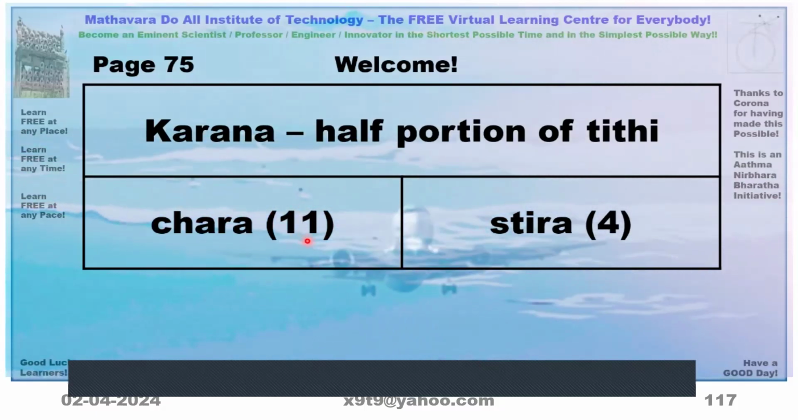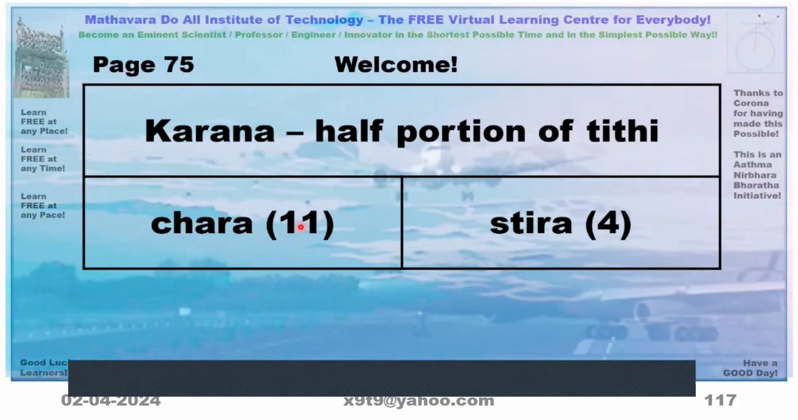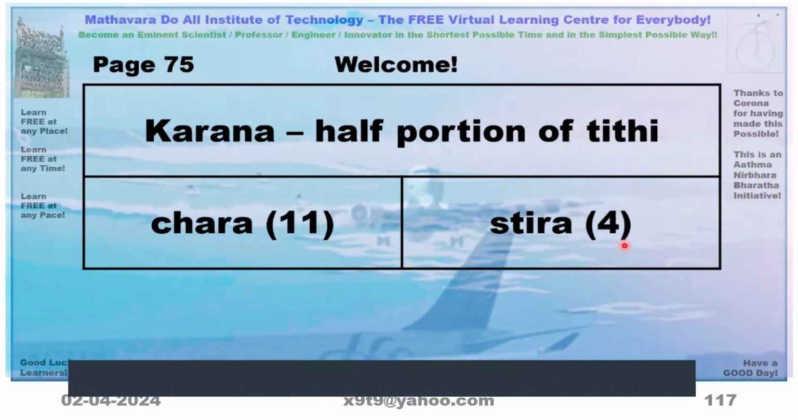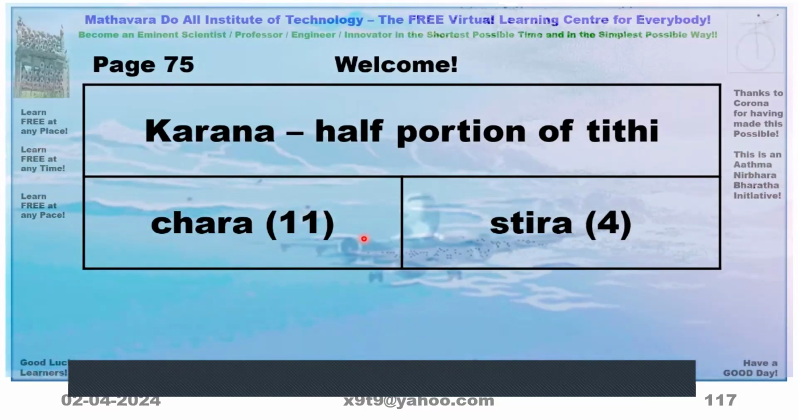So the Chara Karanas are 7, they repeat 8 times, making 56, and Sthira are 4, totally there are 11.